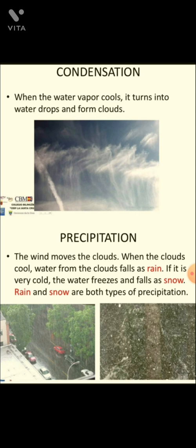Precipitation. The wind moves the clouds. When the clouds cool, water from the cloud falls as rain. If it is very cold, the water freezes and falls as snow. Means in hilly regions like Kashmir and Himachal Pradesh etc., where it is very cold, the water changes into snow and comes down in the form of snow. And in plain areas, water after precipitation comes down on the surface in the form of rain. Rain and snow are both types of precipitation.